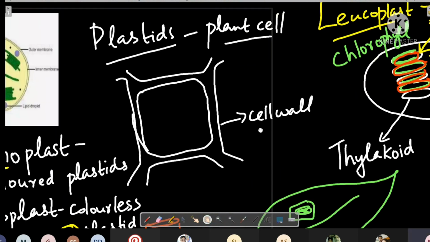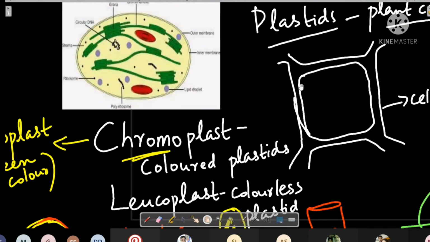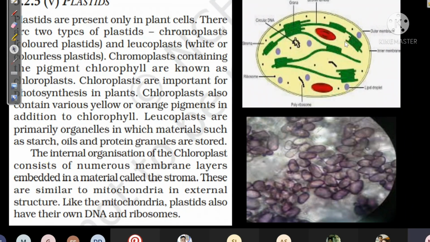So that's about chloroplast. Picture you can see, this is a chloroplast. Now what you see here, there is a DNA. There is a DNA inside the chloroplast or inside the plastid. So the nucleus has DNA, mitochondria has DNA. Similarly, plastids also have DNA. Like mitochondria itself, plastids also have their own DNA and ribosomes. So you can see here DNA.